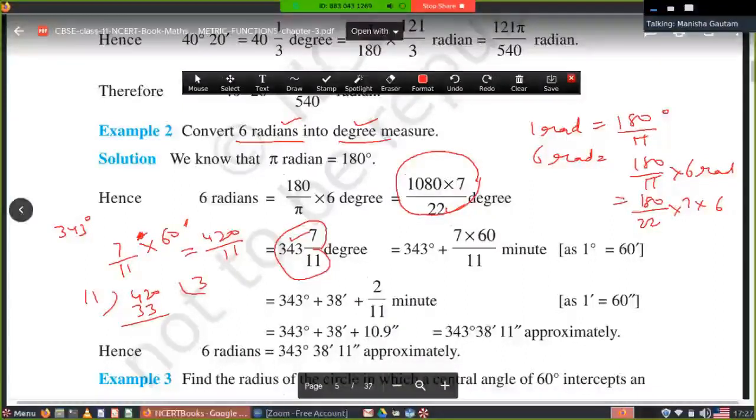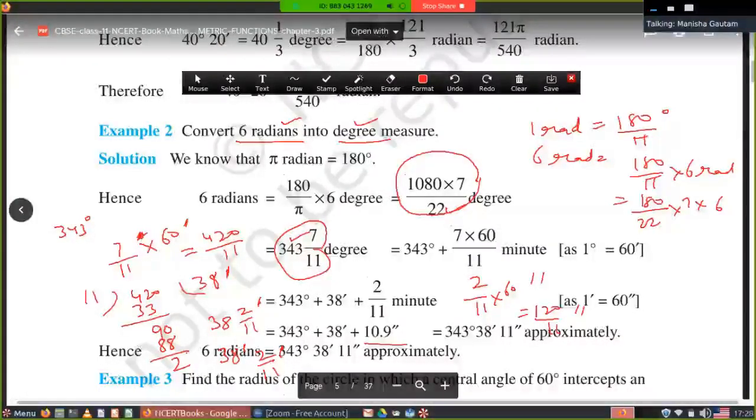33, and it comes out equal to 12 minus 3. Now 8. Now here 2 is left. Now 38 minutes, and 2 is left. This becomes 38 and 2 upon 11 minutes. Now write the 38 minutes as it is. 2 upon 11 minute, convert this into seconds. 2 upon 11 into 60 becomes seconds. It means 120 upon 11 seconds. Now divide it, you will get 10.9 seconds.